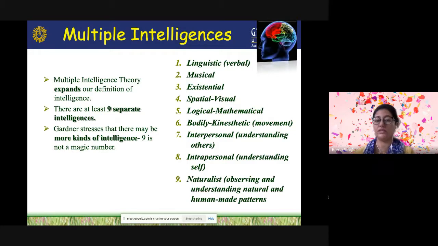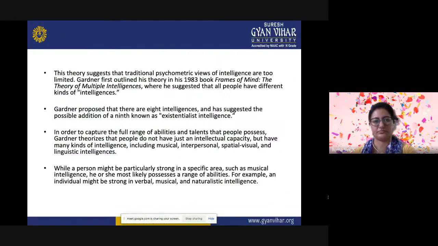Then there is musical intelligence, existential intelligence, spatial visual intelligence, logical mathematical intelligence, bodily kinesthetic movement related intelligence, interpersonal, which means the understanding of others, intrapersonal, the understanding of the self, naturalist, observing and understanding natural and human made patterns. So, this theory actually suggests that traditional psychometric views of intelligence are too limited.